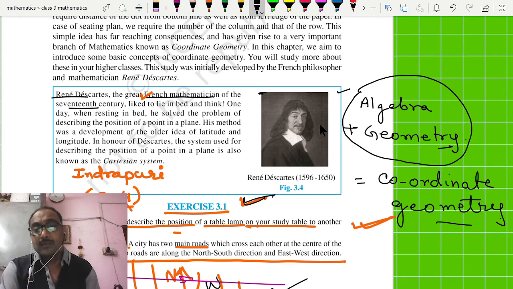See, this coordinate geometry has all the properties of the geometrical figure, means we are dealing with all the geometrical figures in the form of algebraic calculations.